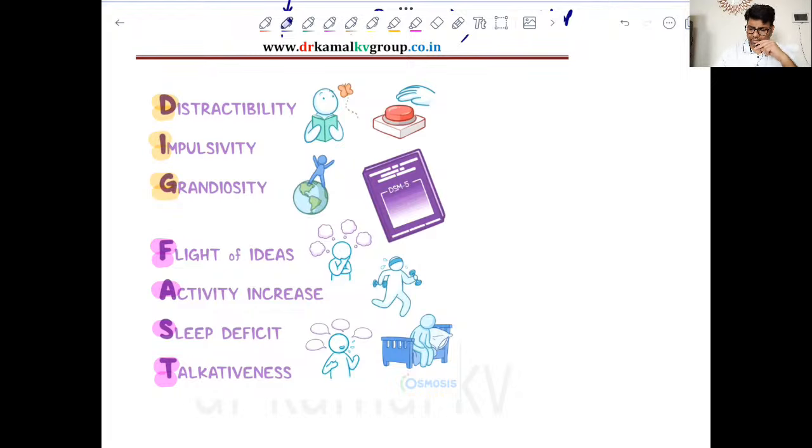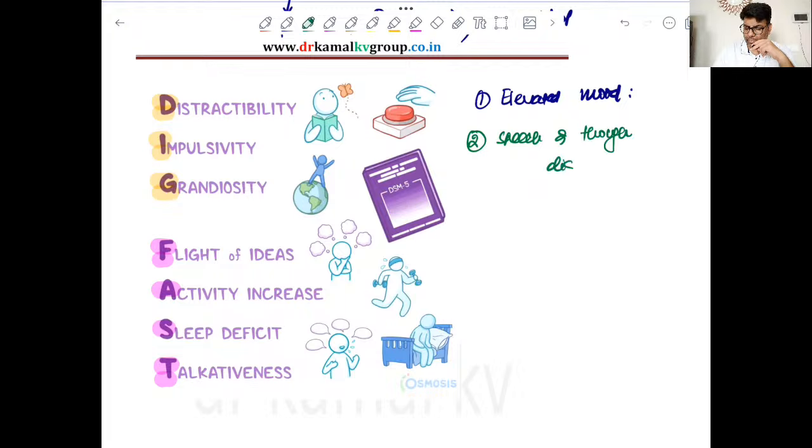So here if we broadly classify the groups, the very first is of course the elevated mood, right? So there can be euphoria, exaltation, depending on the degree of elevation. Then second is, of course, speech and thought disorder.